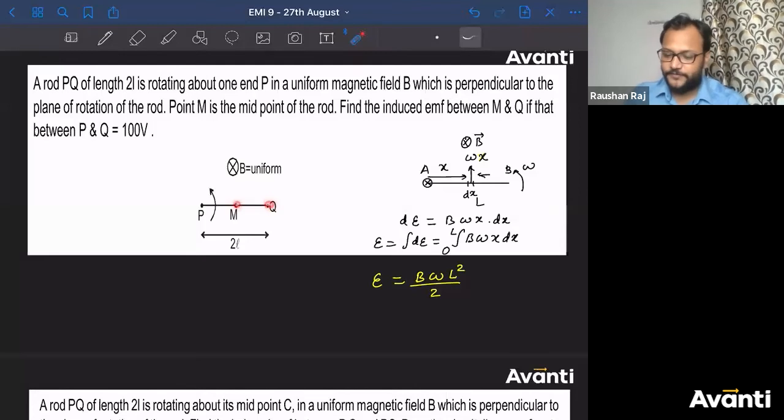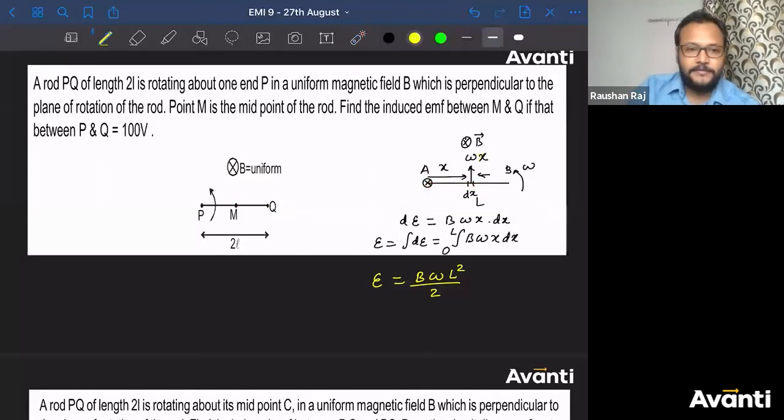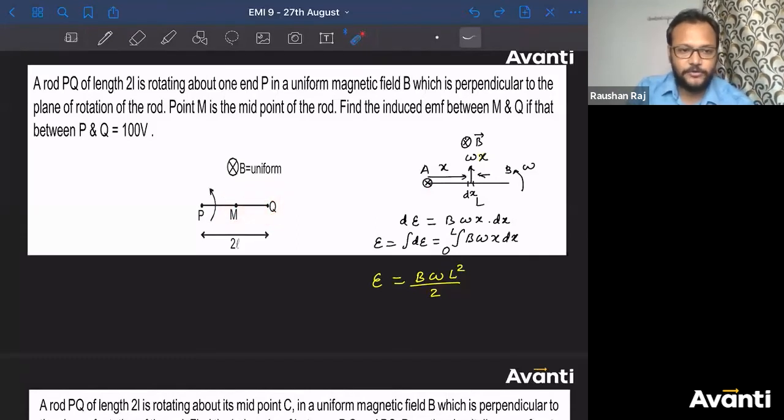How will we find it? See, can I assume that this is exactly the similar condition that we are having here between A and B? So if I ask you what is the induced EMF between M and Q, first of all tell me, out of M and Q, which will have higher potential? Out of M and Q, which will have higher potential? Most of you are saying M only. How do you find out which one will have higher potential? By finding the end where the positive charges will be accumulated.